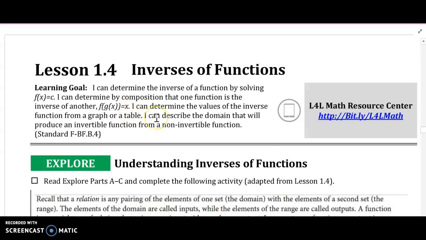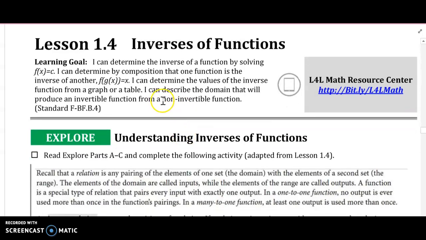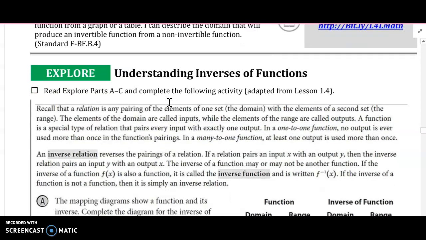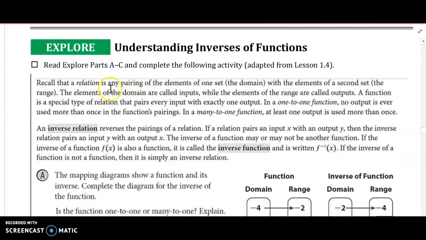And we want you to be able to determine the values of the inverse function from a graph or table. And lastly, we want you to be able to describe the domain that will produce an invertible function from a non-invertible function. Okay, so recall that a relation is any pairing of elements of one set with the elements of a second set.